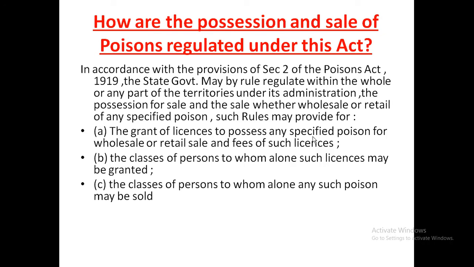Section 3 empowers the central government to prohibit import into India of any poison except under license. So there is a licensing system for import, and that has been empowered. Section 3 empowered the central government to control the import by licensing or otherwise. And section 4 gives the power to the state government for the regulation of special kinds of poisons for certain areas.